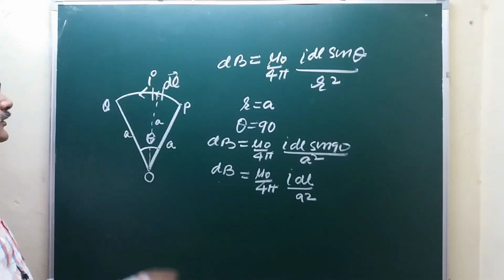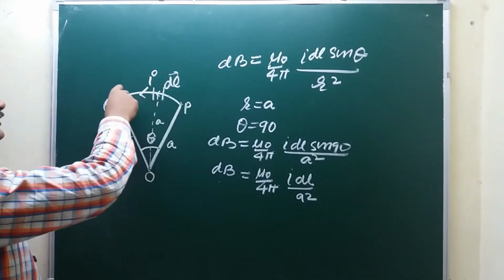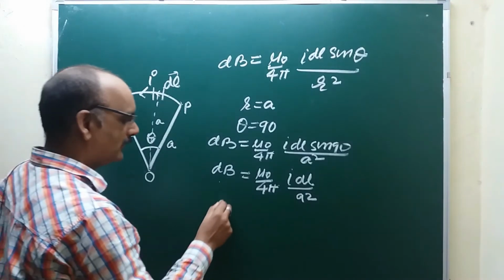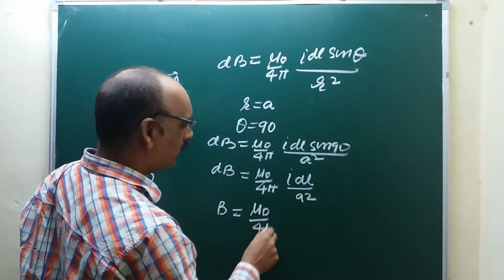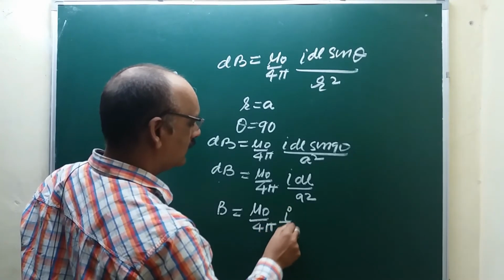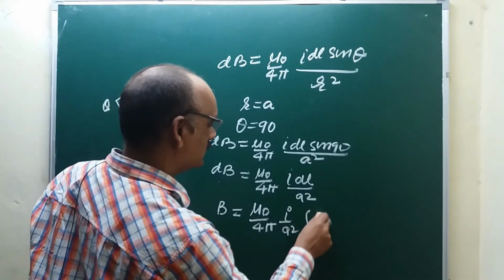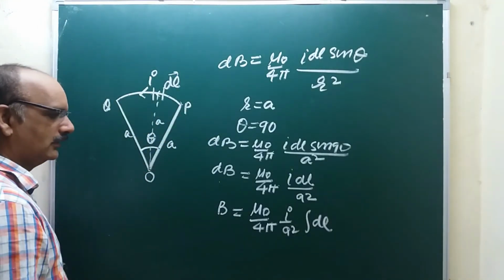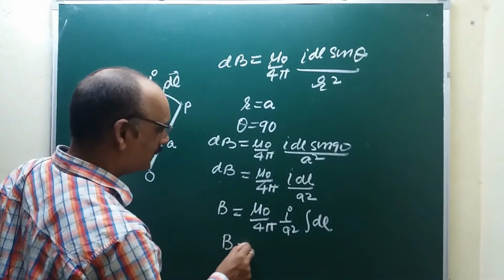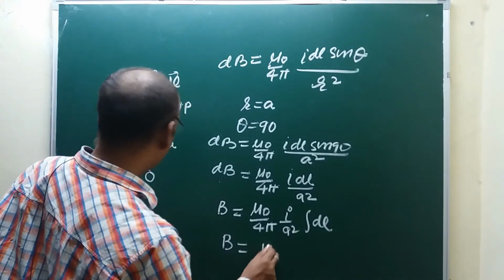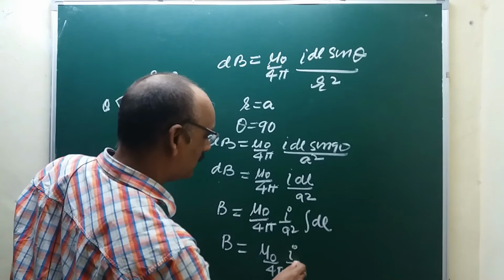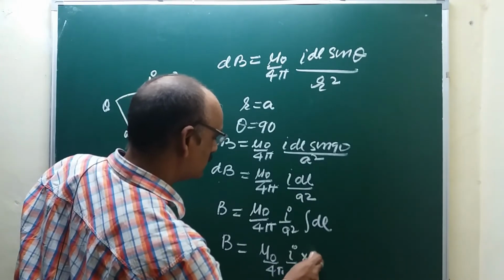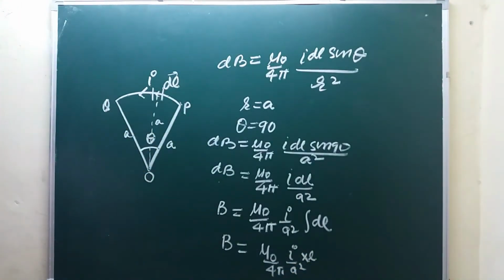Now the magnetic field due to this arc P to Q will be B equals mu naught upon 4 pi, I by a square, integral dl, which equals mu naught upon 4 pi, I by a square, into L, where L is the length of the arc.